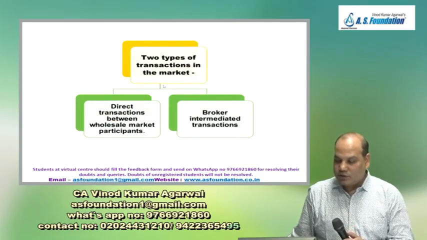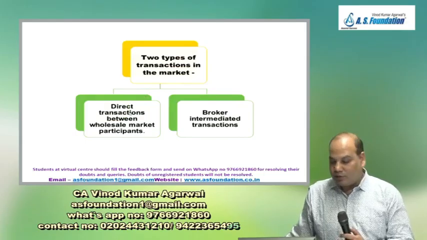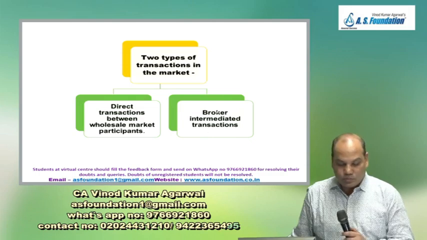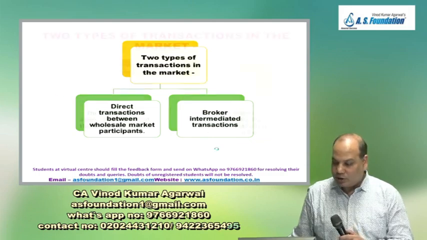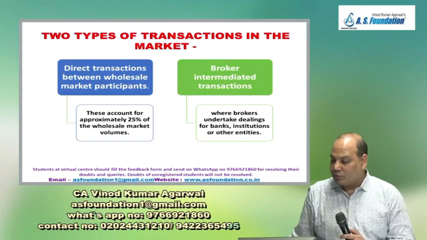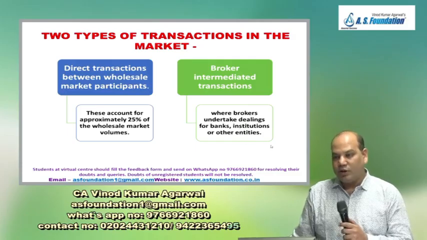Two types of transactions take place in the debt market. One is the direct transaction between wholesale market participants. So directly SBI will purchase from, say, another bank or RBI, or there can be transactions routed through brokers, broker intermediated transactions. In broker intermediated transactions, brokers undertake dealing for banks, institutions or other entities.